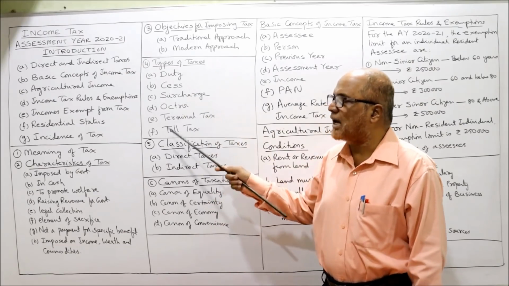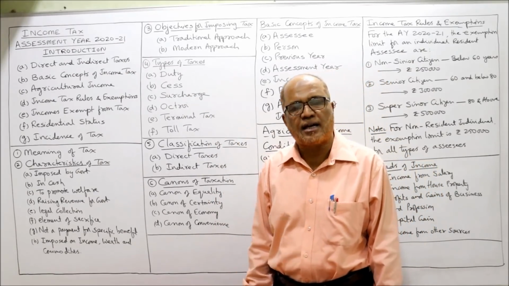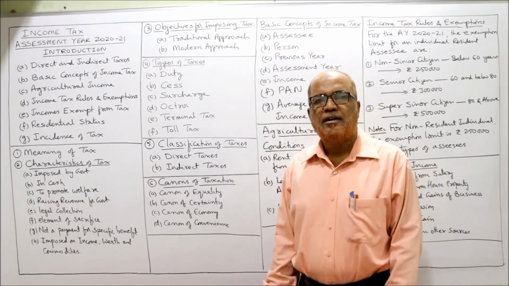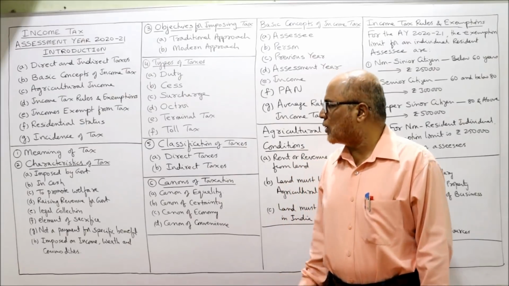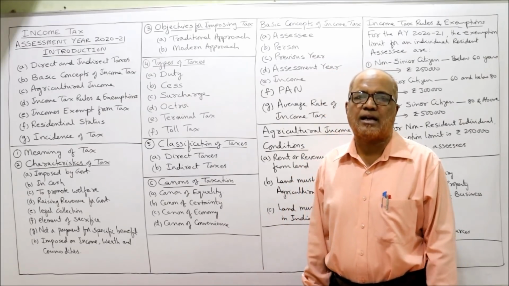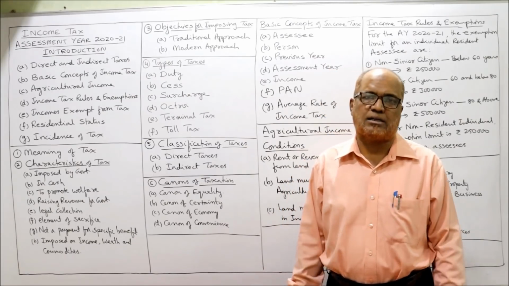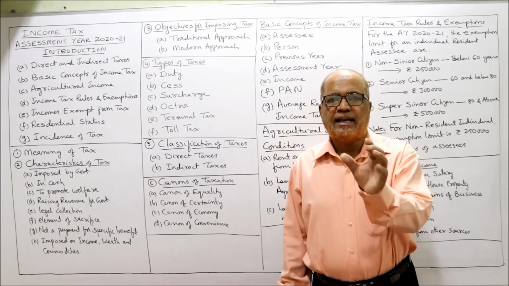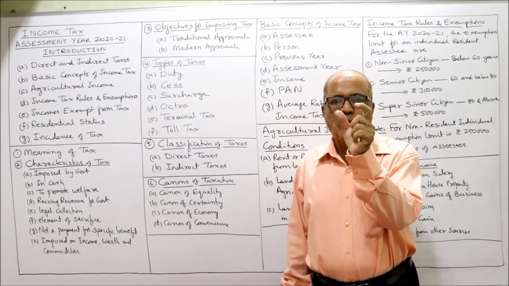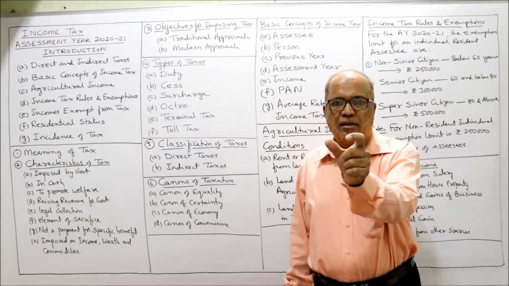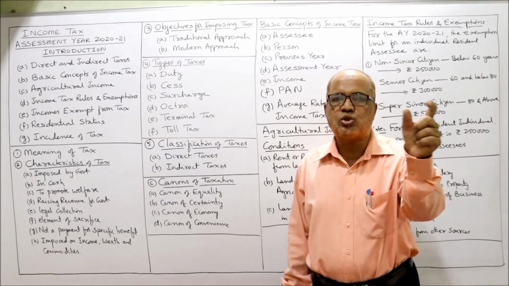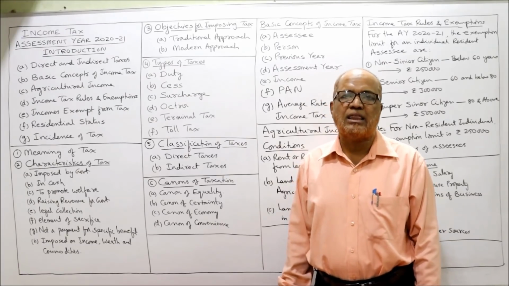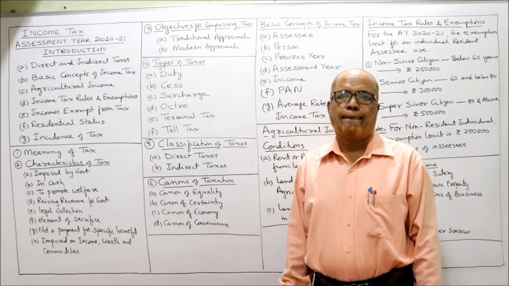So these are the different types of taxes collected. Now, classification of tax. Taxes can be classified broadly into direct tax and indirect tax. This is very, very important. Taxes can be broadly classified as direct and indirect. A direct tax is a tax which is imposed on a particular person and he alone has to bear the burden. He cannot shift the burden to any other person.